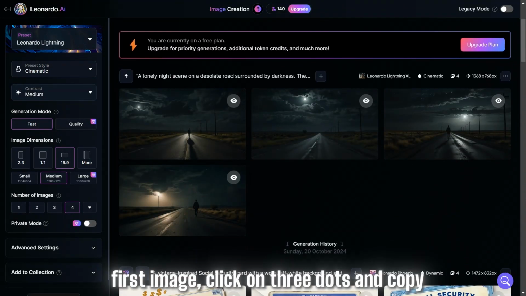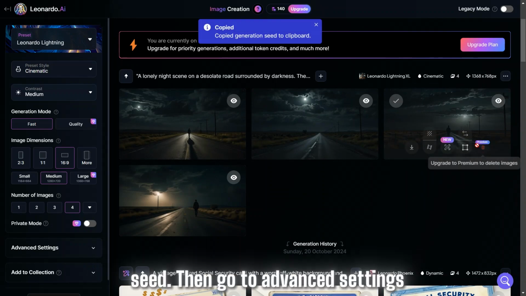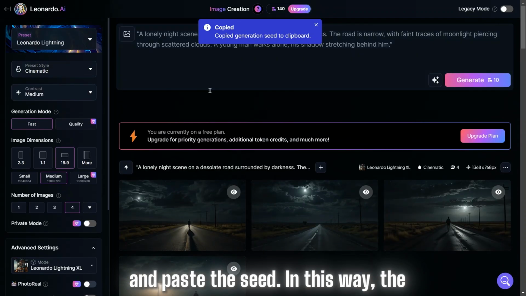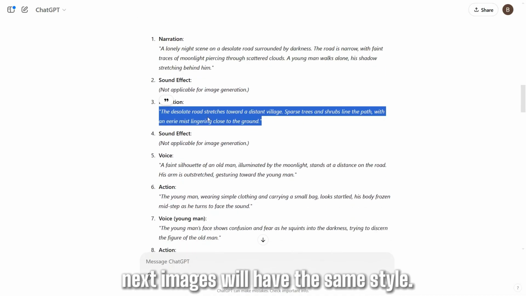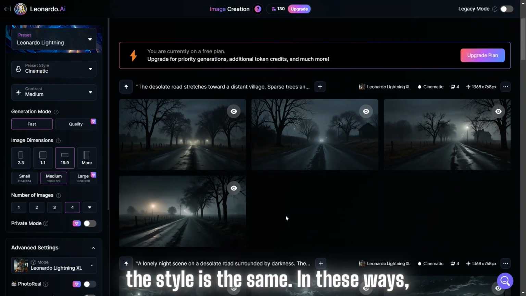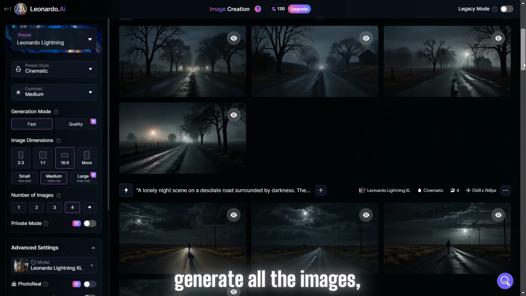If you like the first image, click on 3 dots, and copy seed. Then go to Advanced Settings, and paste the seed. In this way, the next images will have the same style. Generate the next image, as you can see the style is the same. In this way, generate all the images.